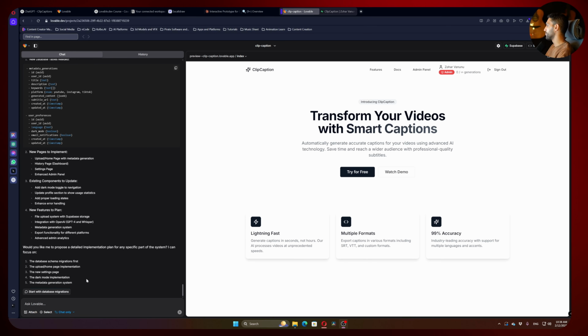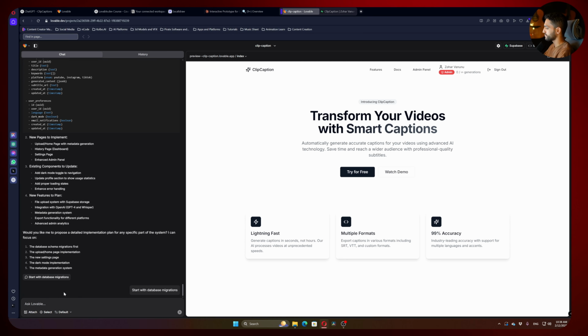So basically, he wants now to divide it into different parts of the plan. And that's fine, I agree with him. I want to do it. Let's do the database migrations. So you need to understand, if now I'm proceeding with him, it's going to make my whole platform structure based on that. That's like a really critical moment, okay? So you can hit this button or change to default mode and tell him. Let's hit this button and see what he will do.